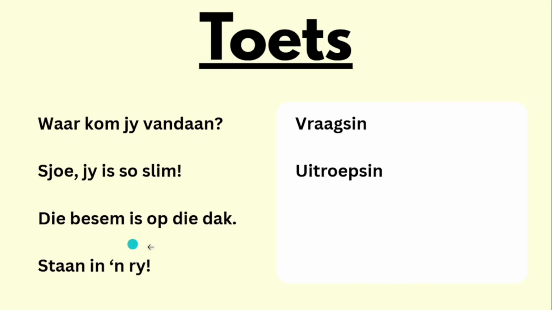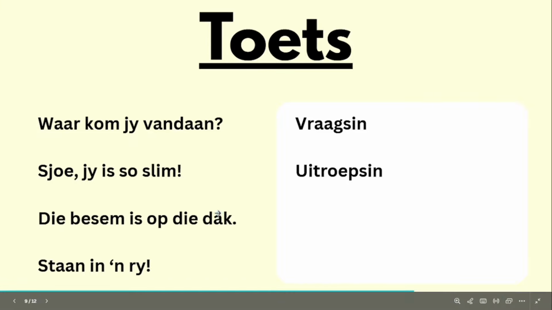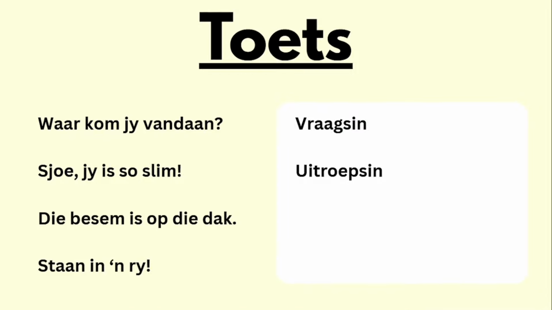The next one, die besem is op die dak. It basically means the broom is on the roof. Whether you understand it or not, you know that it has a full stop. So full stop equals statement, statement equals stelsin. So this one is a stelsin because it has that full stop there. And then the last one, staan in 'n ry. You're commanding them to stand in a line, and it starts with a verb. So that's going to be a bevelsin.